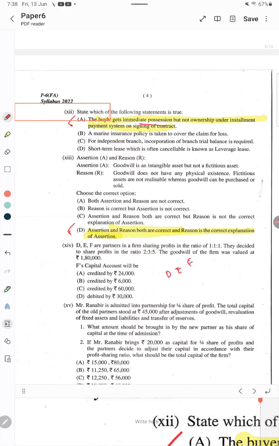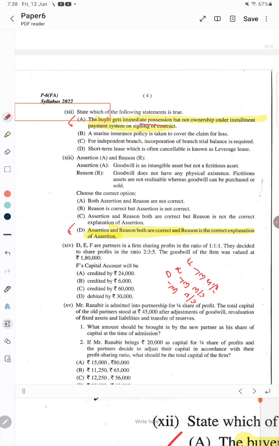Actually, the old ratio is 1:1:1, so 1 by 3, 1 by 3, 1 by 3. The new ratio is 2:3:5, that is 2 by 10, 3 by 10, 5 by 10.